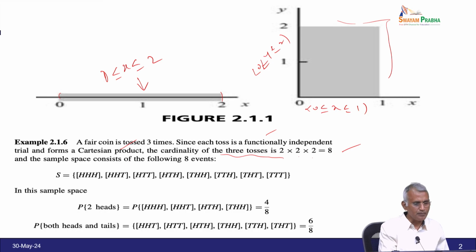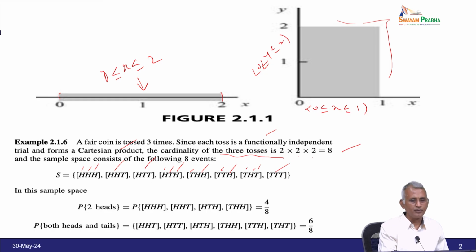Therefore, we have to write the sample space. For the 3 coins, either all heads will come, or 2 heads and 1 tail will come, or 1 head and 2 tails will come, or all tails will come, in all the orderings. These are all the possibilities. Therefore, that is called the sample space. So keep this sample space in mind.